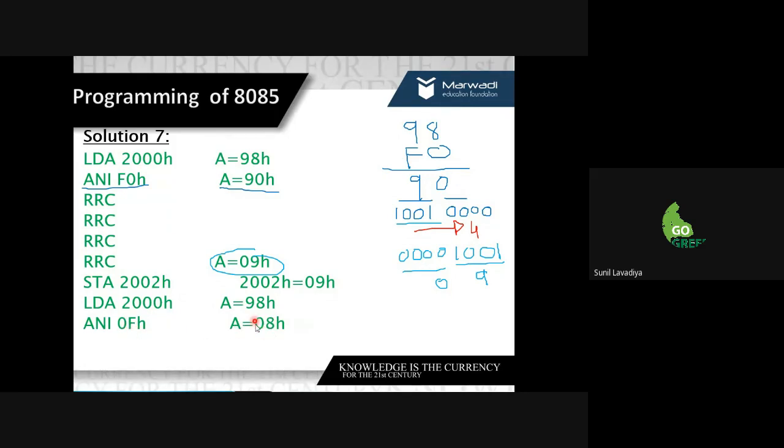This 08 we store at location 2001. I have drawn a line here so you get an idea of where the program is divided. The most important part is 0F here, which gives you 08, and here you get F0.